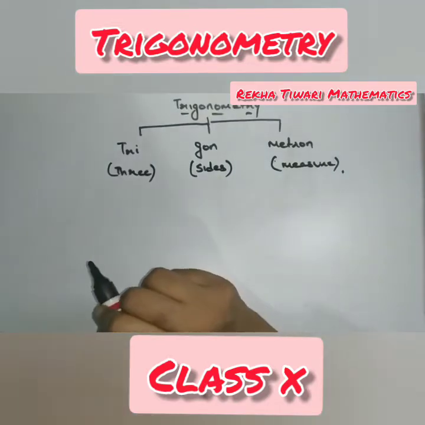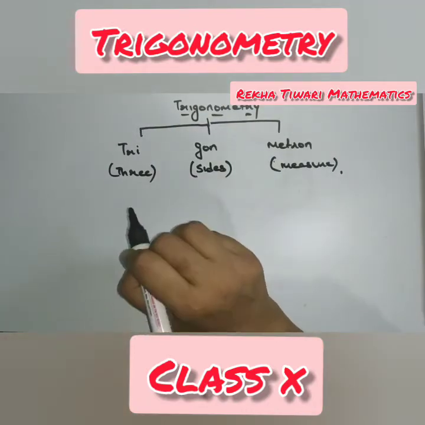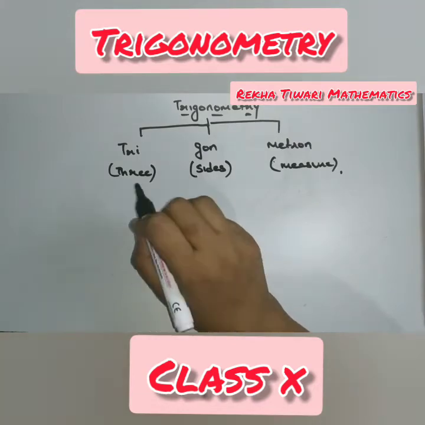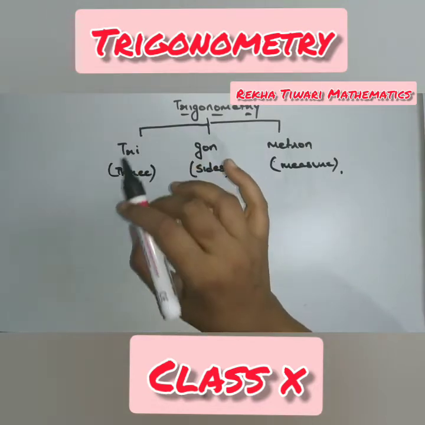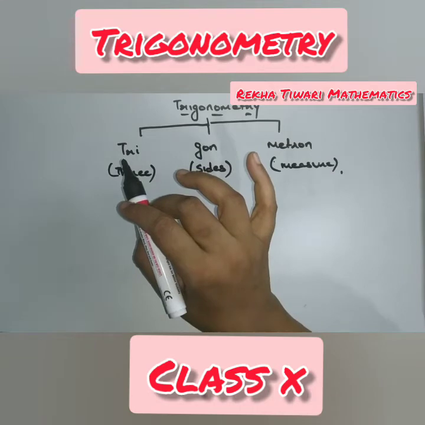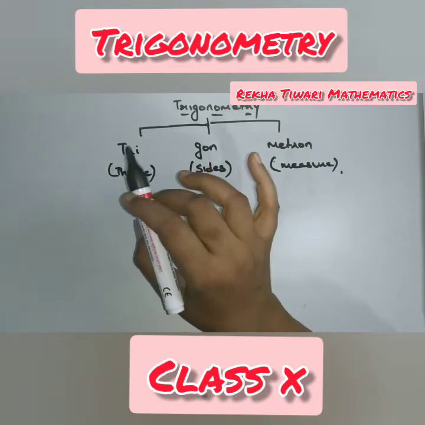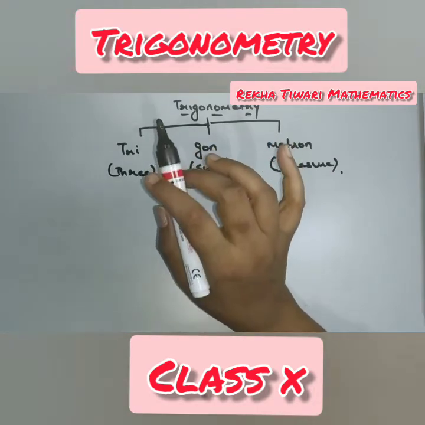So if we are studying the measurement of three sides, we are dealing with the concept of trigonometry. This is the study of the relationship between the sides and the angles of a triangle.